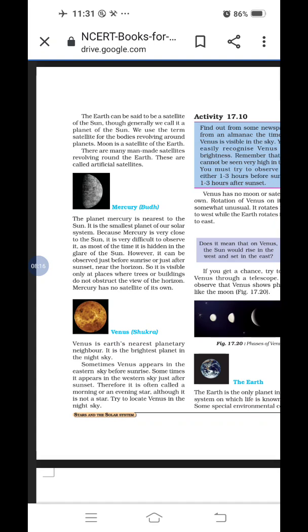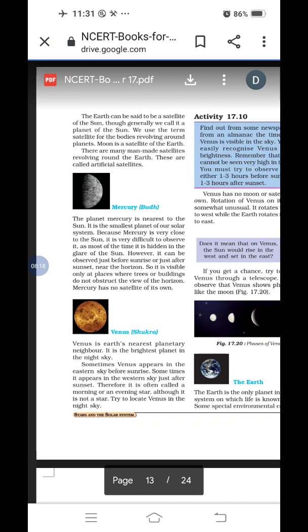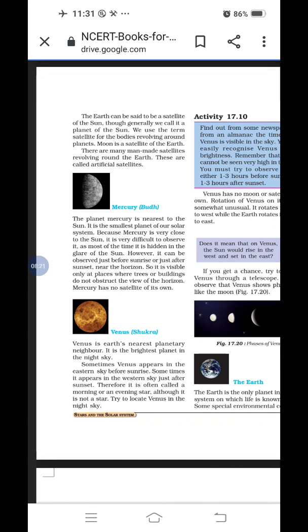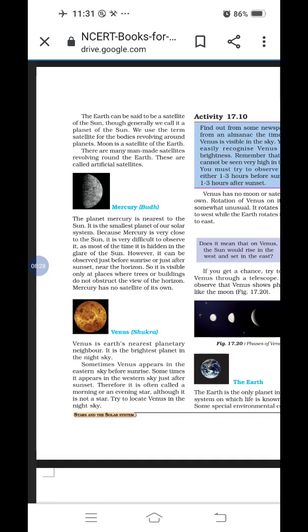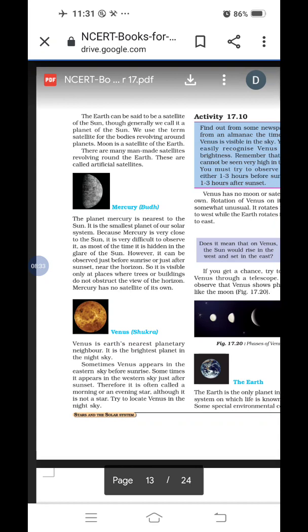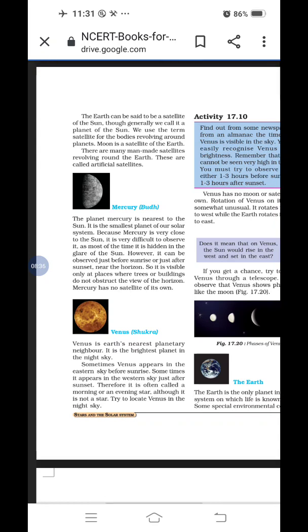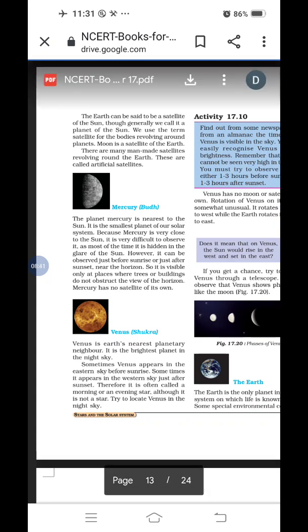Next concept, Earth. Earth can be said to be a satellite of the sun. Generally, we call it a planet of the sun. Underline fast. Planets of the sun. We use the term satellite for the bodies revolving around a planet. And which is the important sentence here? Moon is a satellite of the Earth. Underline that sentence: Moon is a satellite of Earth. Is it clear? Then next concept.